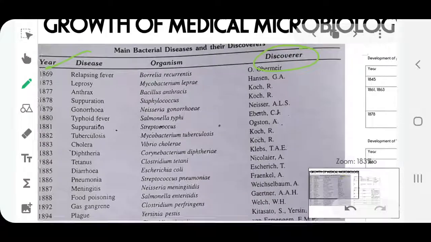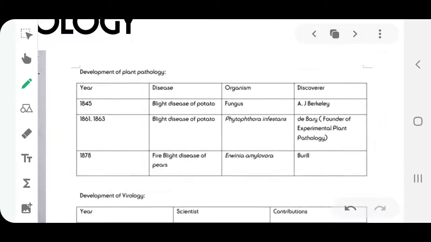Now, we also saw that plant pathology, that is the diseases that are there in plants, and their causative agents were also being discovered. Like around 1845, the blight disease of potato was identified, which was caused by a fungus, and the discoverer was A.J. Berkeley, but he wasn't sure what the name of the fungus was.